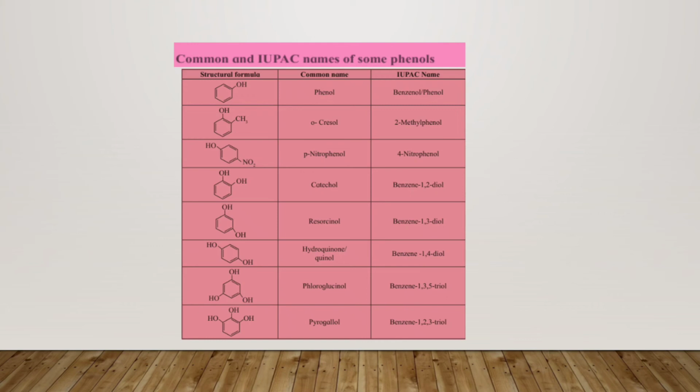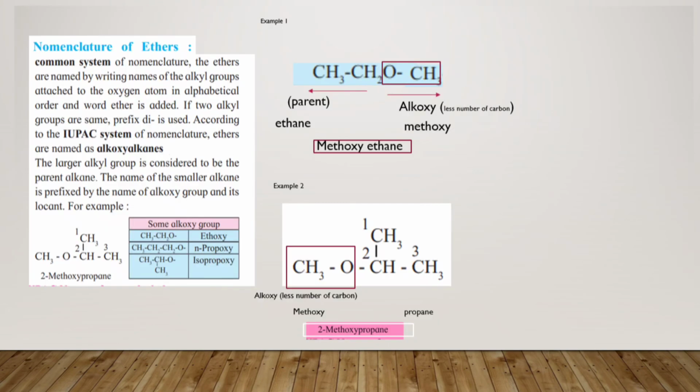So this we have seen about the naming of the phenols. We have seen the structural formulas, the common names, and also the IUPAC system of naming the phenols. You have to see this chart very properly, study the structures and go through all the structural formulas. Next we will see about the nomenclature of ethers.